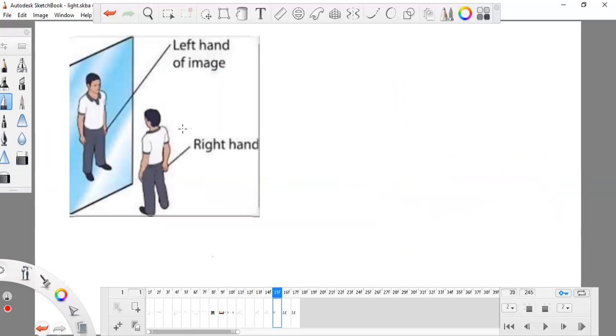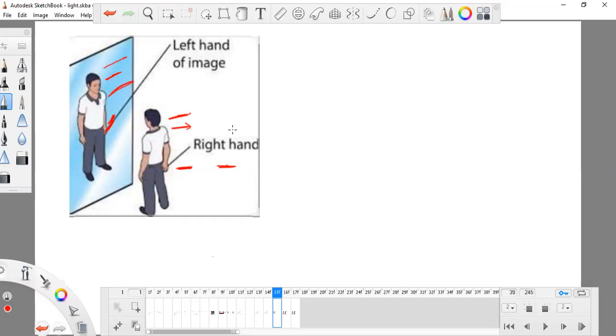Okay, this is the original person and this is the image. This is the right side of this person, but this is the left side of the image. This is the right hand of the person, and it will be the left hand of the image. So this is known as lateral inversion. This is the right side of this person and this is the left side of the image.